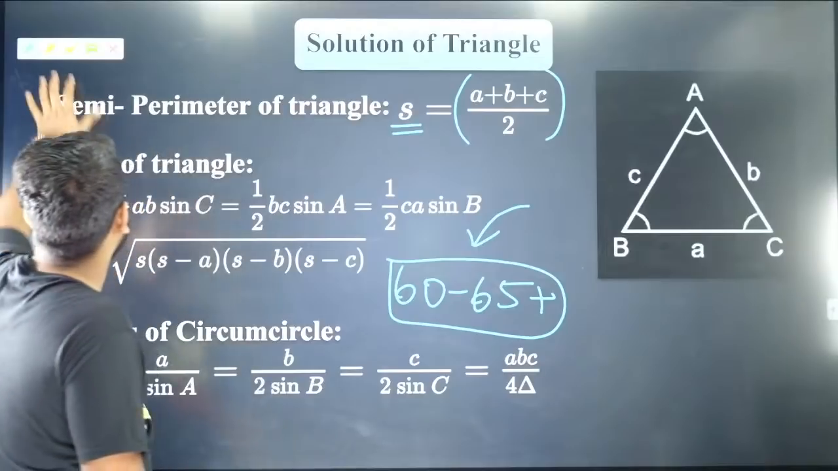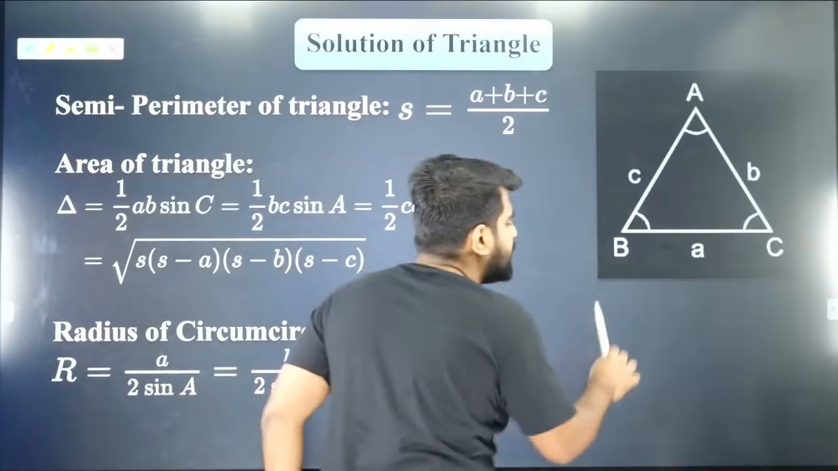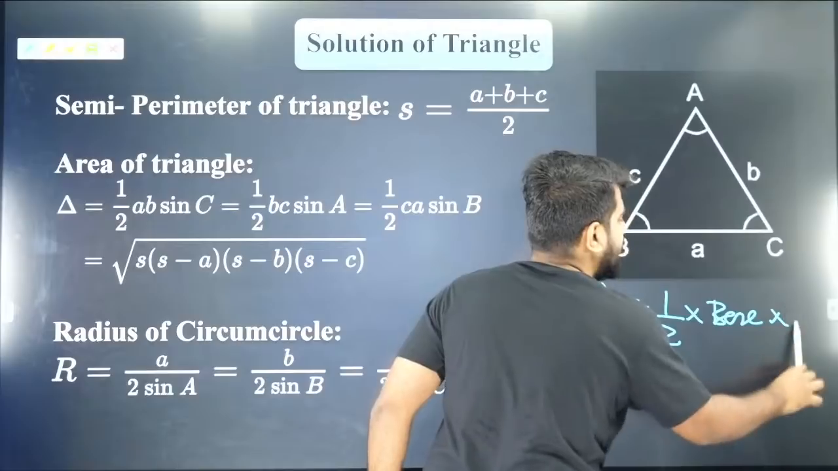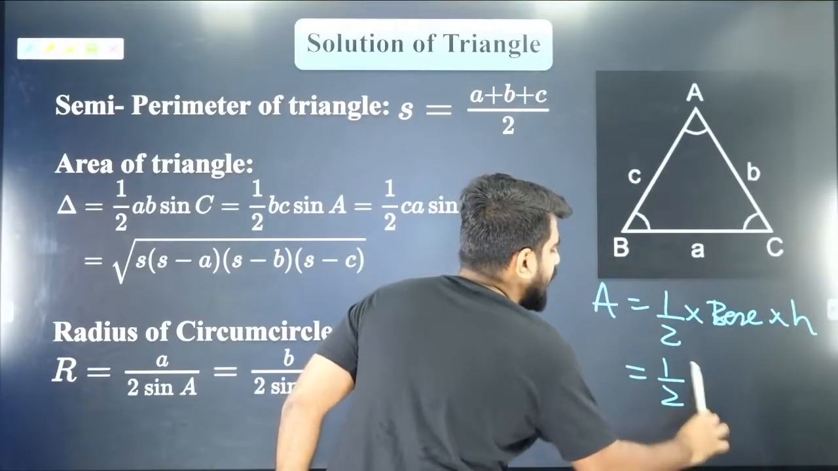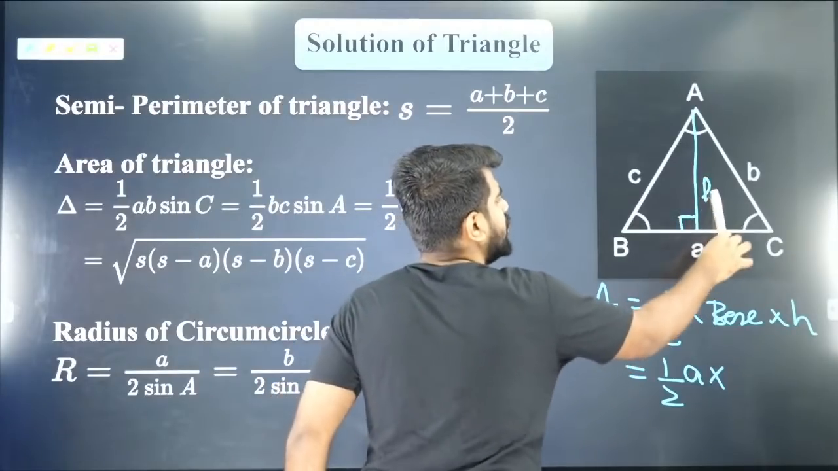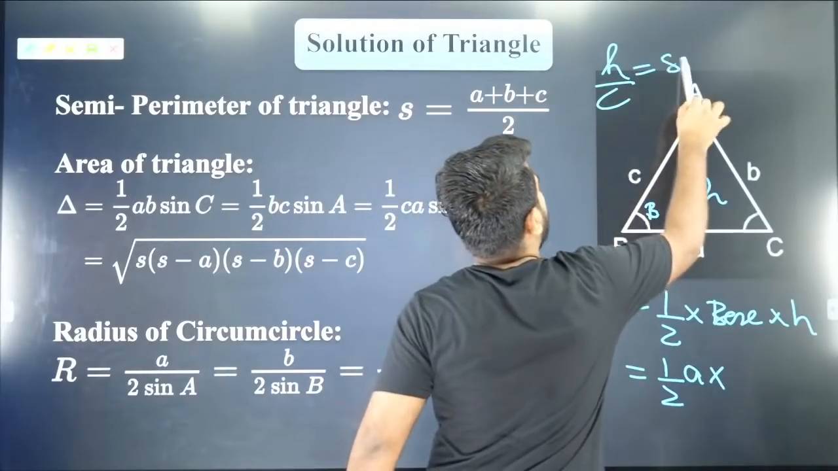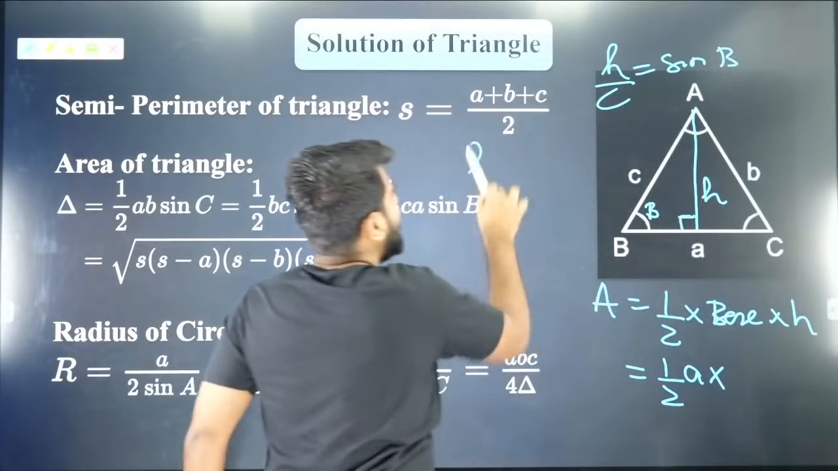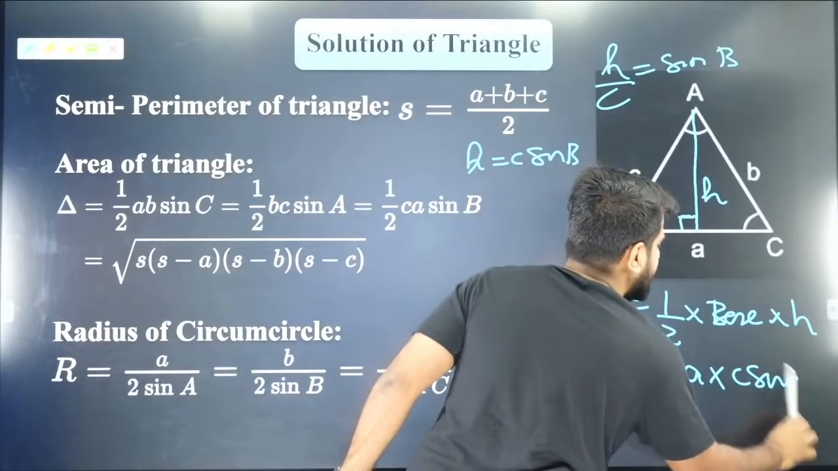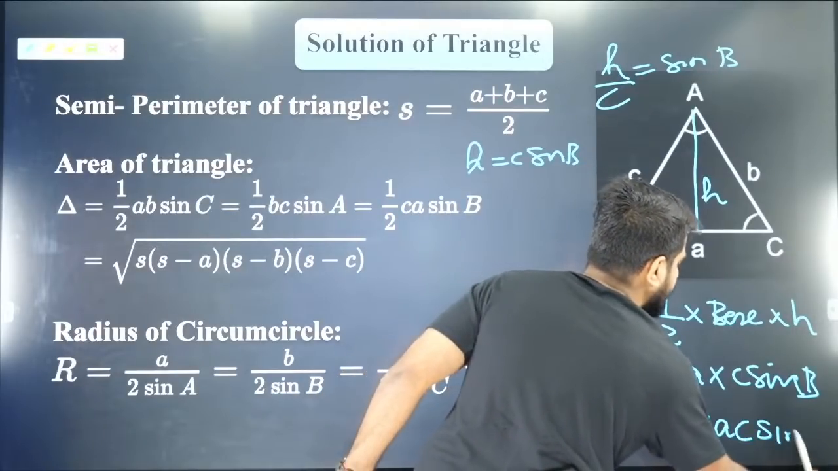So now guys, coming back to topic, let's not divert. I want to derive area. Area of triangle, everybody knows, is half base into height. So can I say it is half A into height, this height? Let this height be H, and this is angle B. So can I say H by C is equal to sine of angle B? So H is equal to C sine B. So can I say area is half AC sine B?